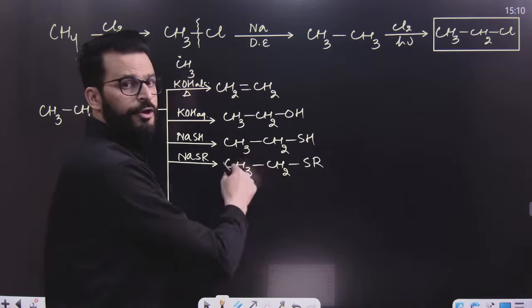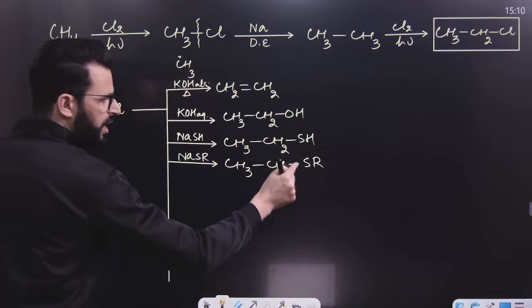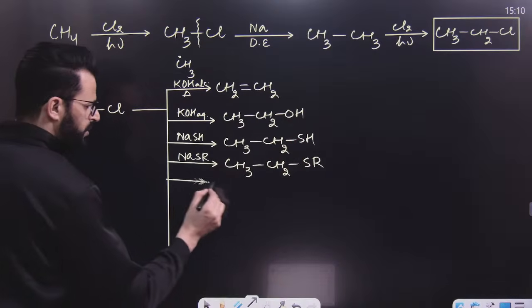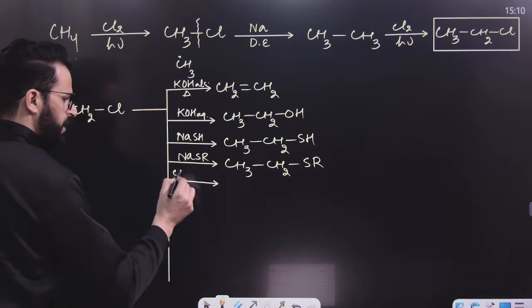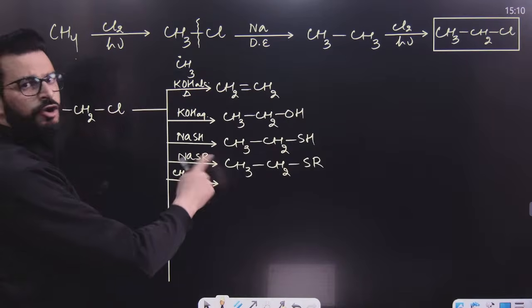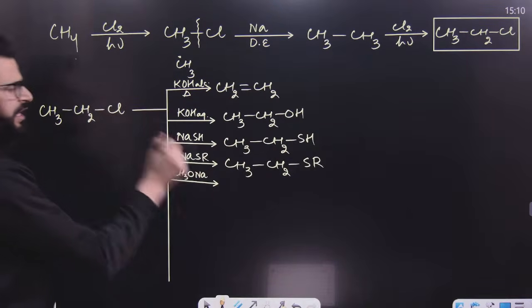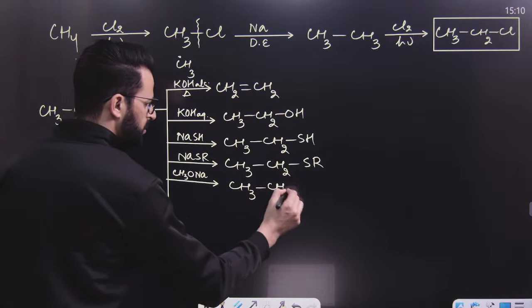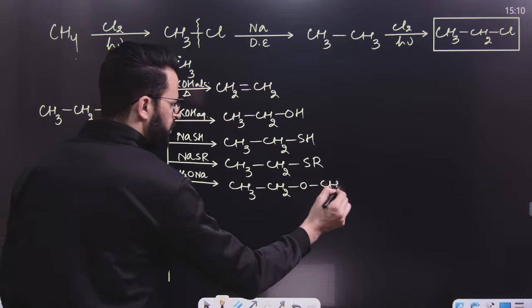This is a thioether, because this is R, S and R. Similarly, if you treat this with, say for example, sodium methoxide, an alkoxide, the reaction of an alkoxide with an alkyl halide is simply Williamson's synthesis. So it will result in the formation of an ether.